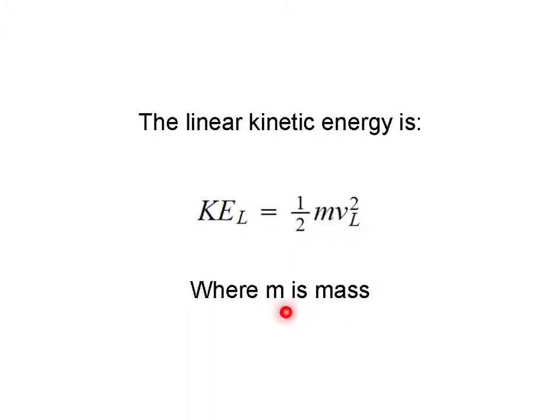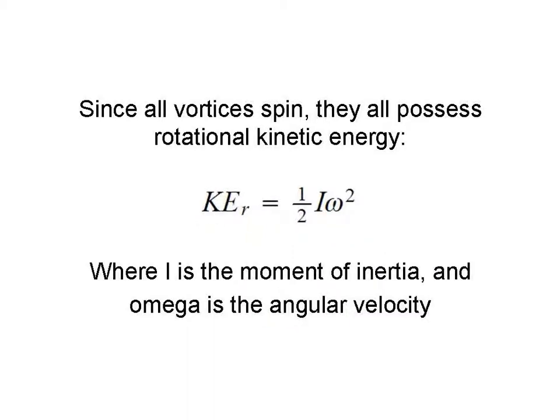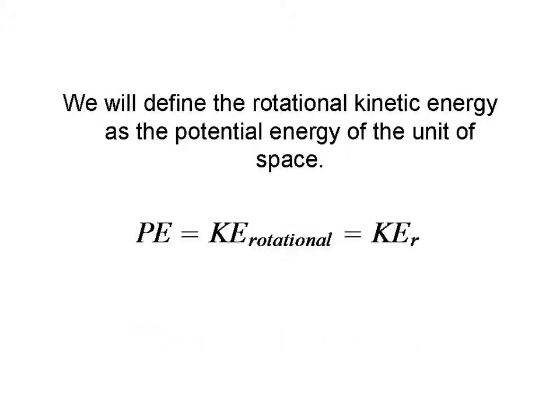M stands for mass. Since all vortices spin, they all possess rotational kinetic energy. The equation for that is 1/2 I omega squared. I is the moment of inertia, and omega stands for the angular velocity. We will define the rotational kinetic energy as the potential energy of the unit of space. It will be displayed as Ke sub r.